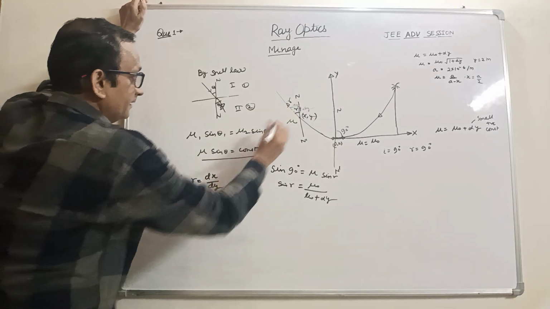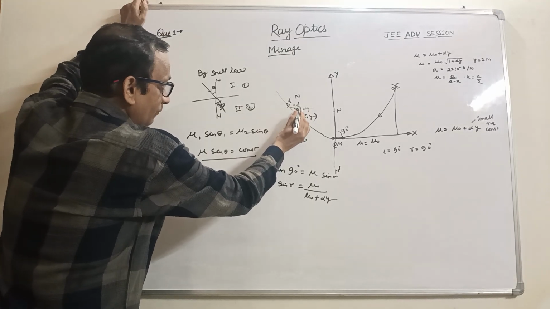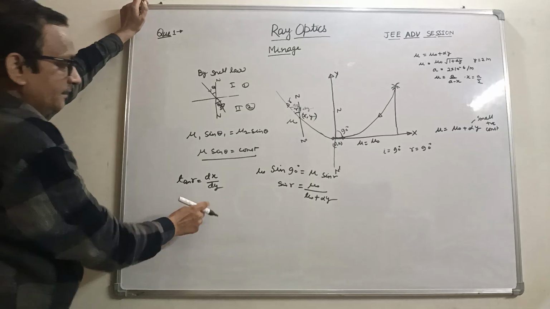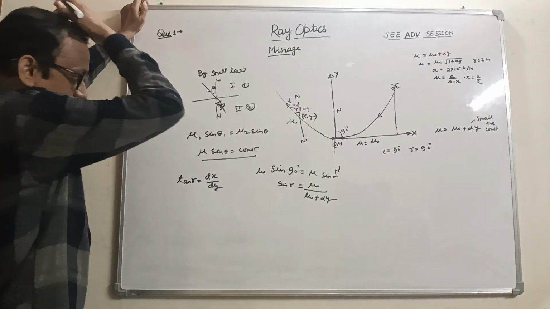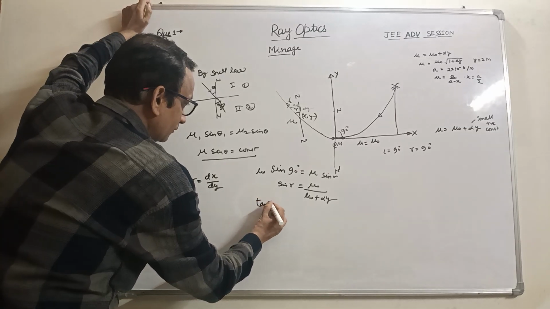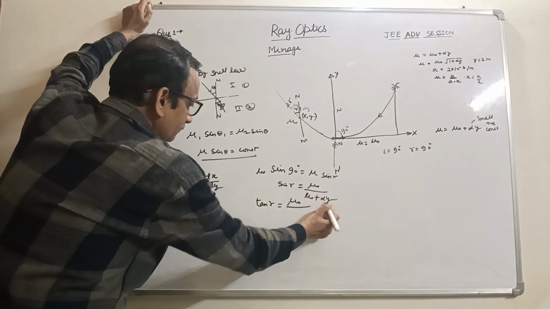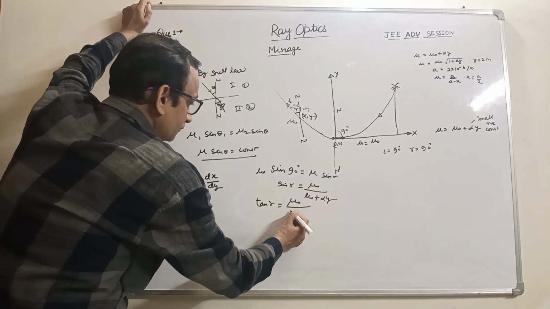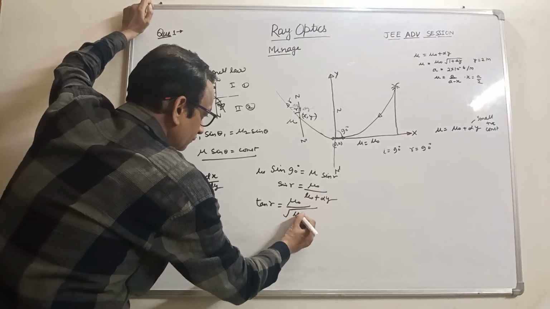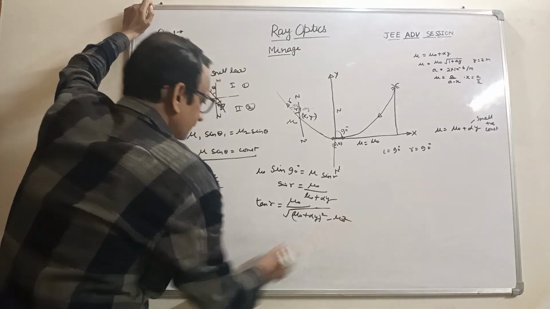We have to find the value of tan r. Sin r is equal to this, so mu naught over the hypotenuse, and the square of the hypotenuse is mu naught plus alpha y whole square minus mu naught square.